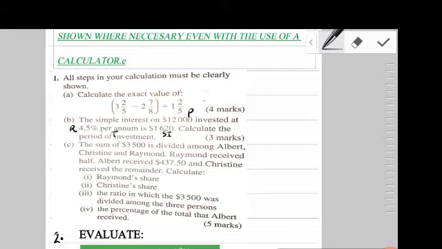You're to calculate part 1, Raymond's share, part 2, Christine's share, and part 3, you're to calculate the ratio in which the $3,500 was divided among the 3 persons, and part 4, the percentage of the total that Albert received. So we have our work cut out for us here, guys. Let's get right into it.